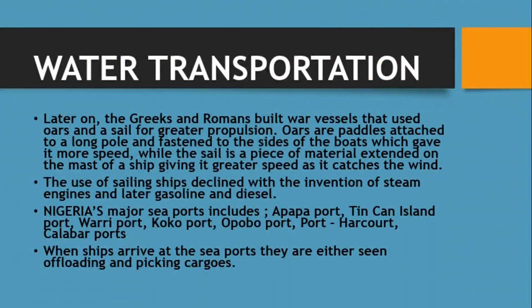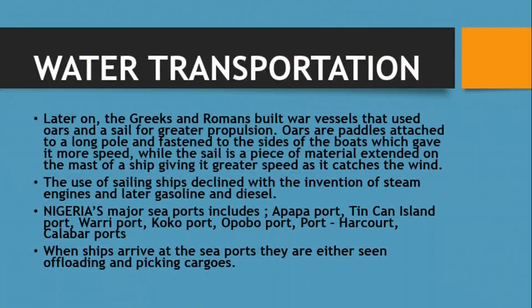Now, there are ports in Nigeria. Let me just list them. Nigeria's major ports: you have the Apapa ports, the Tin Can Island ports, Warri ports, Koko ports, Opobo ports, Port Harcourt ports, then Calabar ports. So when these ships arrive at the seaports, they are either seen offloading or picking up cargoes. And when the ship has arrived, we say that she has arrived. So that's the qualifying pronoun for the ship.